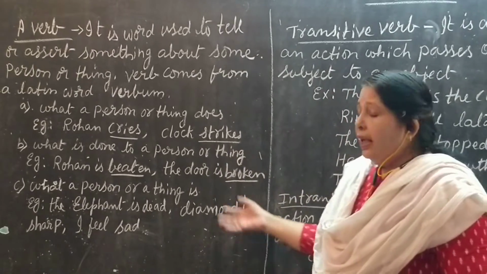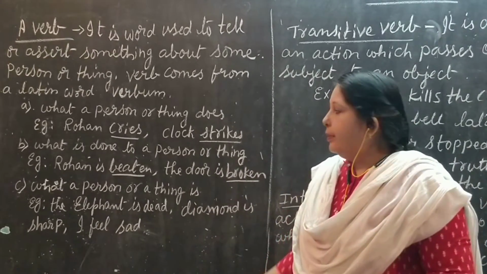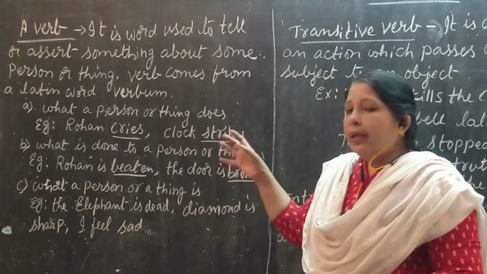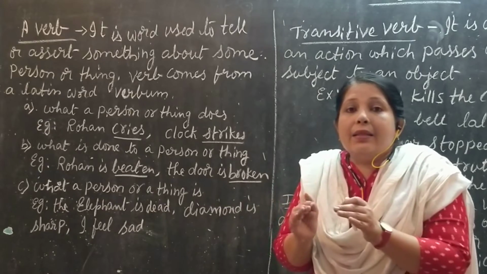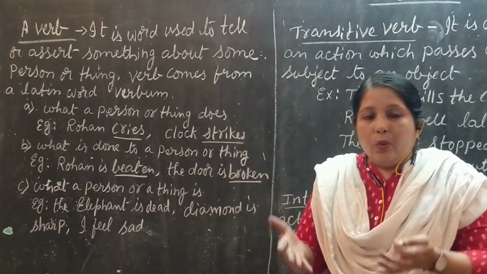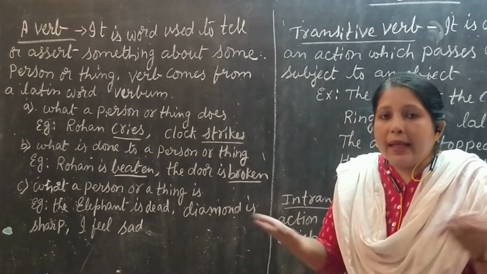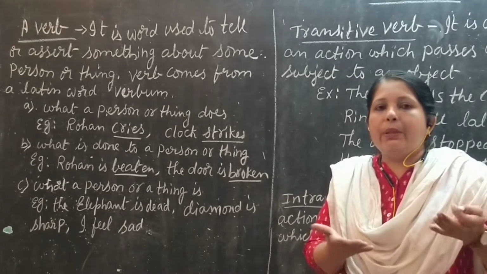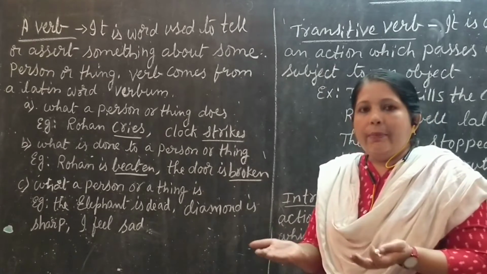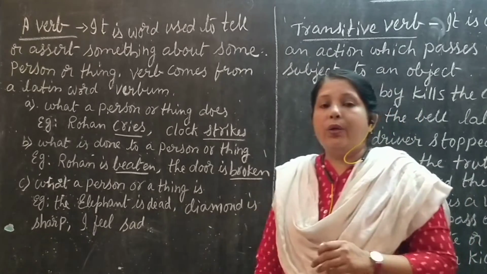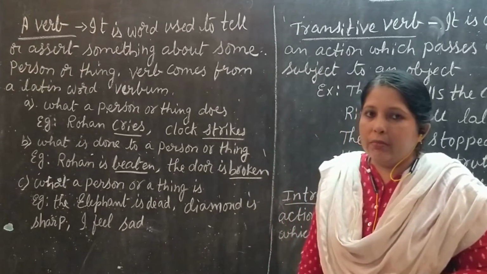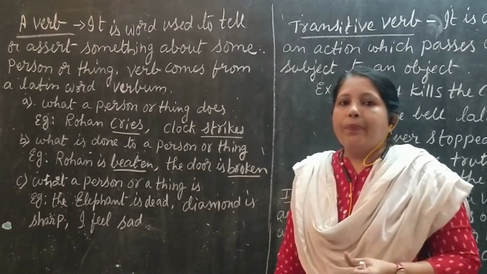Okay. In the third type, a verb says what a person or a thing is. What is the state of that person or thing? In what state is it? State of being. Okay. Now I had told you that in abstract nouns it comes as state, action.